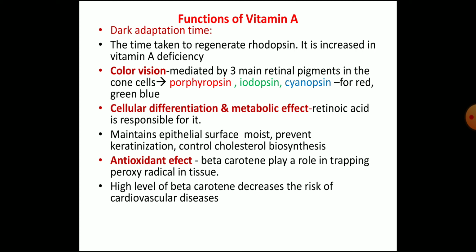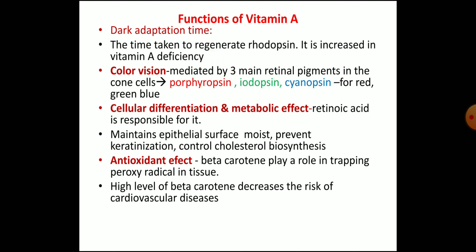The main function of vitamin A is its role in vision. Rhodopsin is the pigment which is used for vision, and if the rhodopsin regeneration time is increased, that is, the dark adaptation time is increased, that is a sign of vitamin A deficiency.